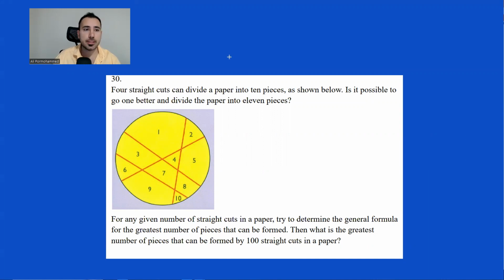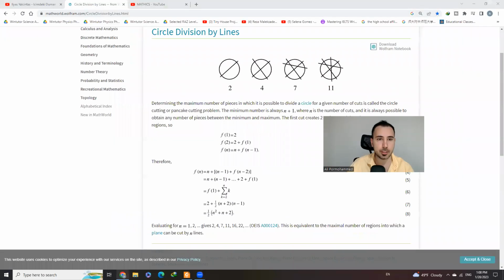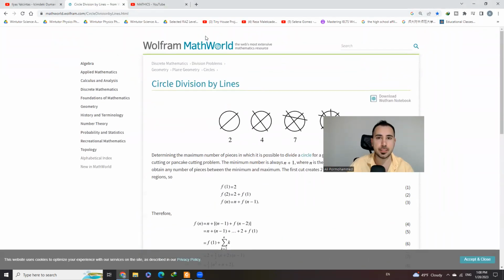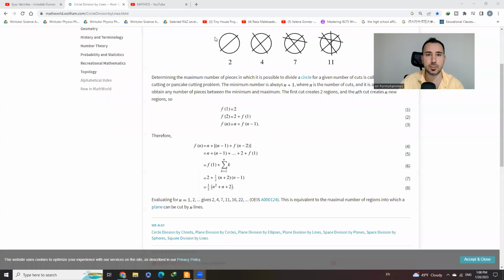So this one is an established question, and I'm not going to answer it. Instead, I'm going to show you a website. Okay. Basically, the question is circle division by lines and the possibilities. This one is the first part of the question, so it's a yes. And here is the formula, so you can read it. So no problem with this.